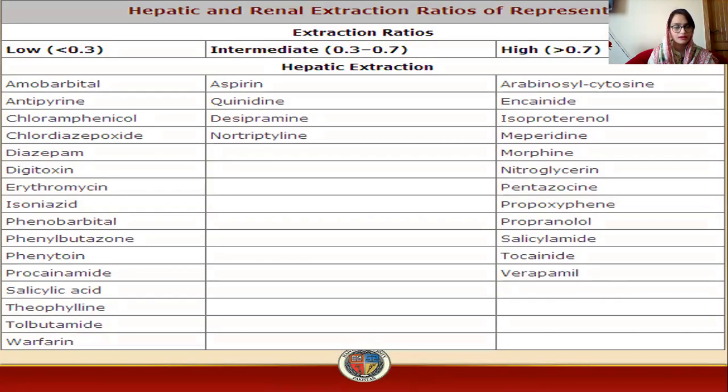This is a table which indicates which of the drugs have an extraction ratio lower than 0.3, or you can say 30%. You can say that is the hepatic and renal extraction ratio representing hepatic or renal clearance. Less than 0.3, which is 30%, then intermediate between 30 to 70%, and then higher, that is greater than 0.7. This is the table which is shown. Okay, next is